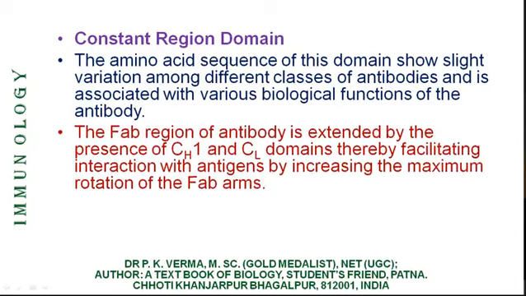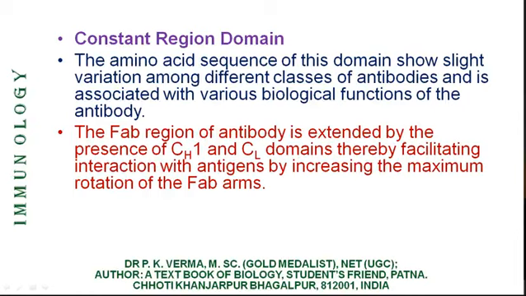The FAB region of antibody is extended by the presence of CH1 and CL, that is the first constant region of the heavy chain and the only constant region on the light chain domains, thereby facilitating interaction with antigen by increasing the maximum rotation of FAB arm.